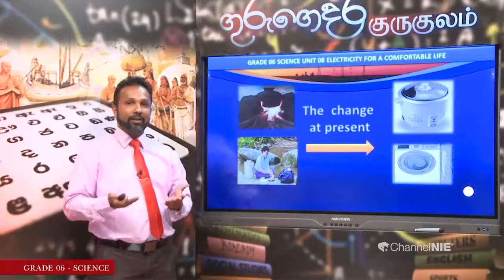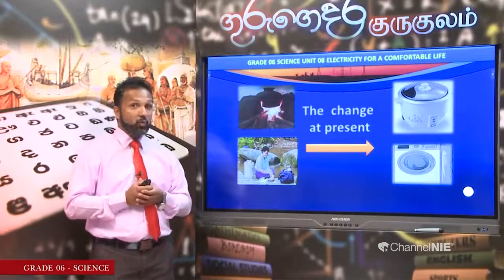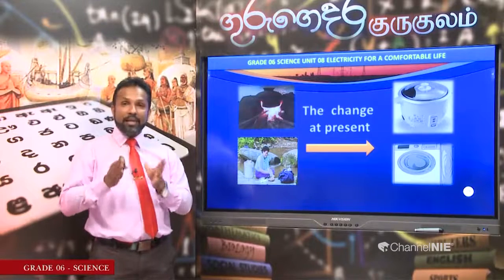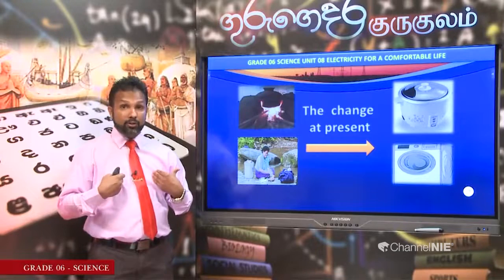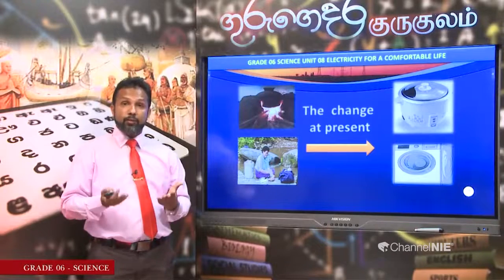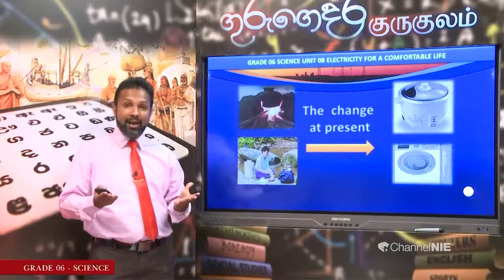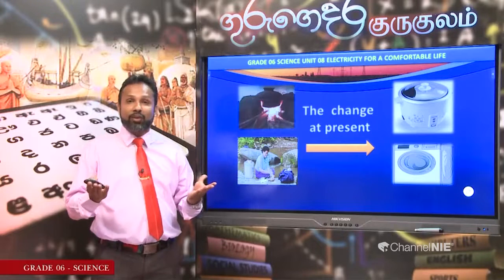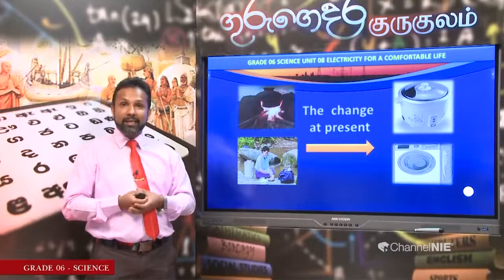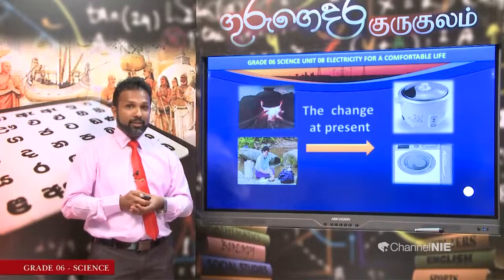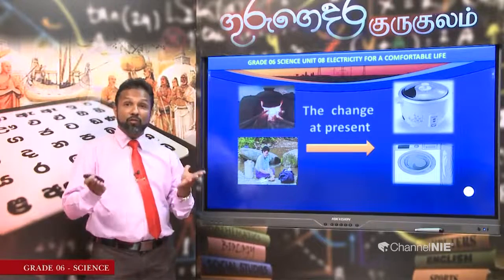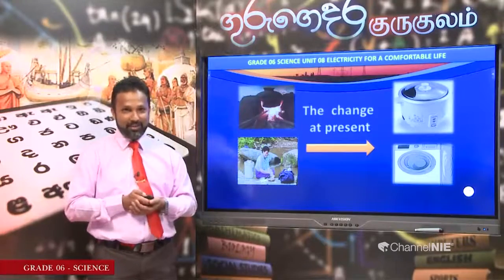Right. That means through these examples, you can understand how electricity has influenced our life. And also you can understand that it has become the most essential and most important source of energy in our day-to-day life activities. Okay. So let's focus our attention on some of the other uses of electricity, not only these things. Look at these things here.